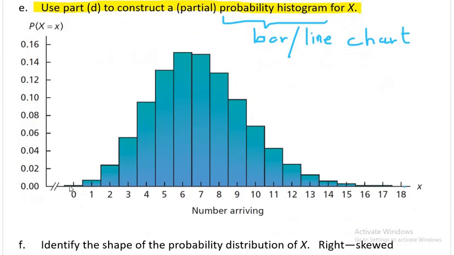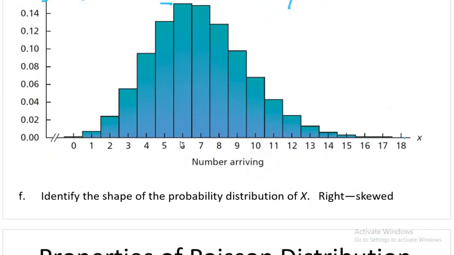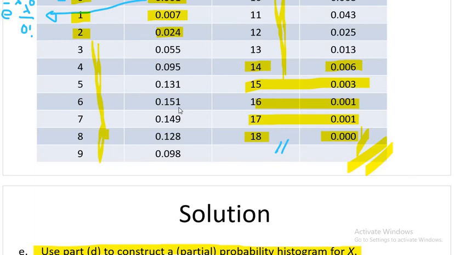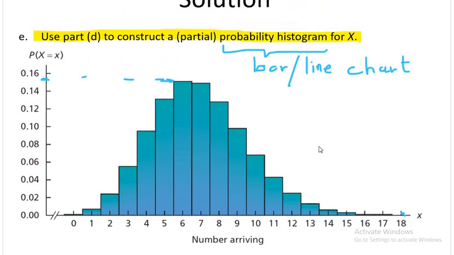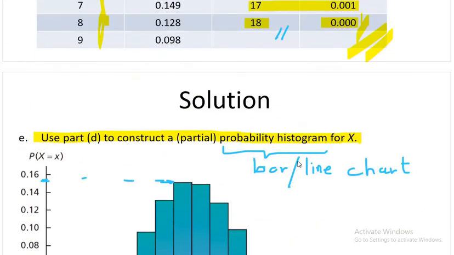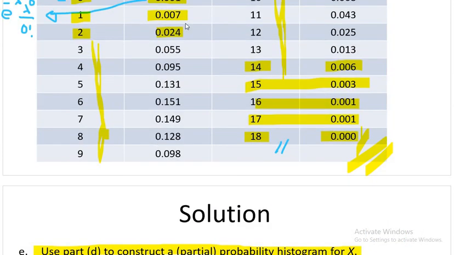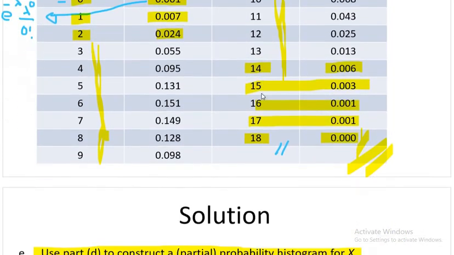So I will write x values on the horizontal line and probabilities on the vertical line. Okay, so these are the probabilities. At 0 we have this probability, at 1, at 2, at 4. So the highest probability is, you see, at 6. I'm getting 0.151 at 6, right? So this is the probability, 0.15 at 6. Okay, and then again it's going down and you end up getting 0 at 18. So this is the probability histogram for this discrete probability distribution.